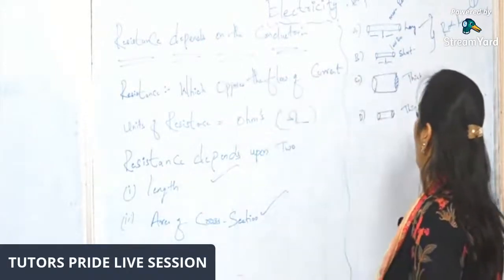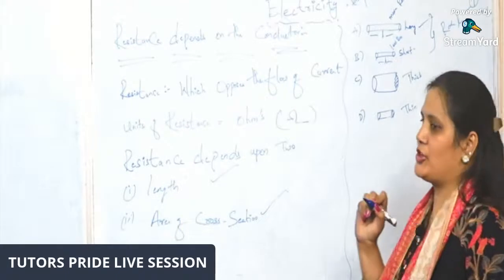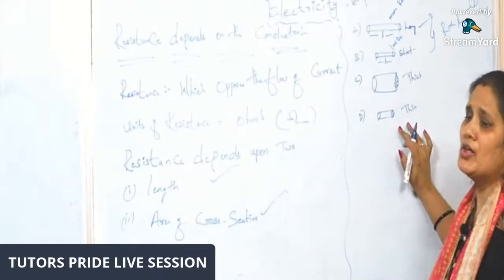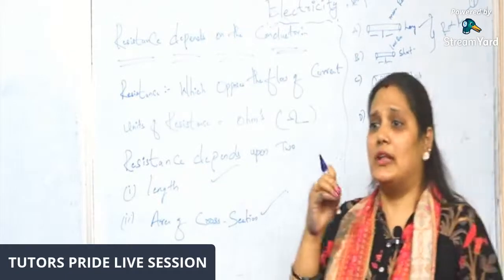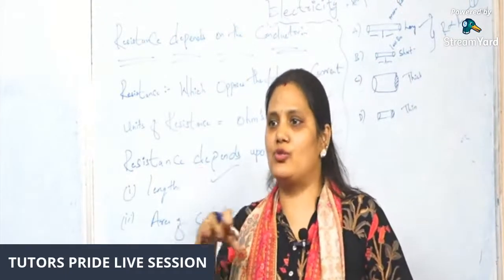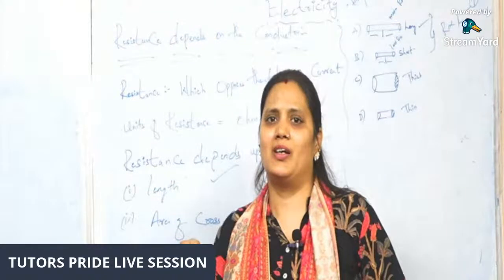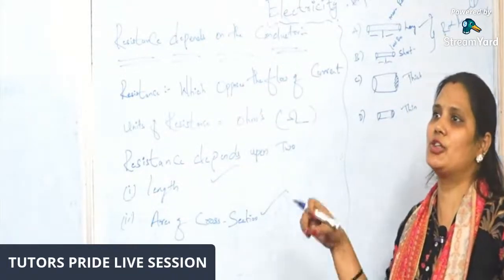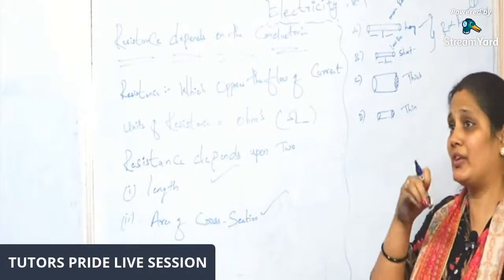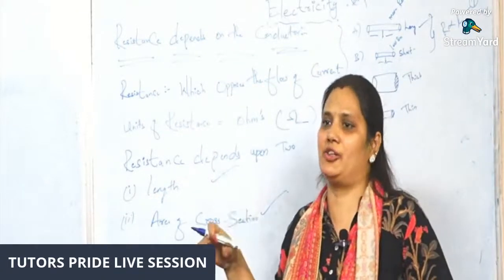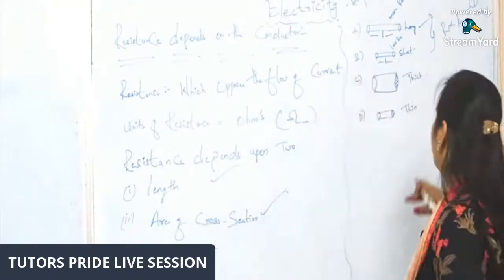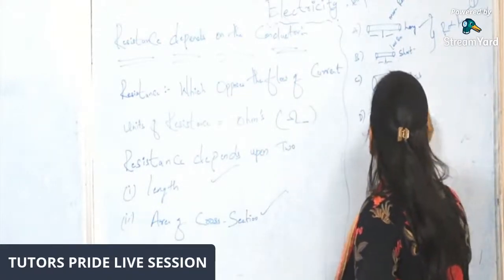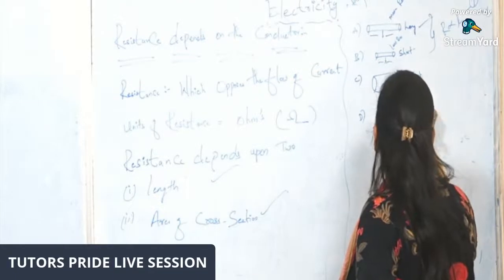When it comes to the area of cross section, here you can see a thick wire and a thin wire. In a thick wire, electrons get more space to travel, and they cannot travel with the same energy. So here it has less resistance, and in the thin wire, more resistance.